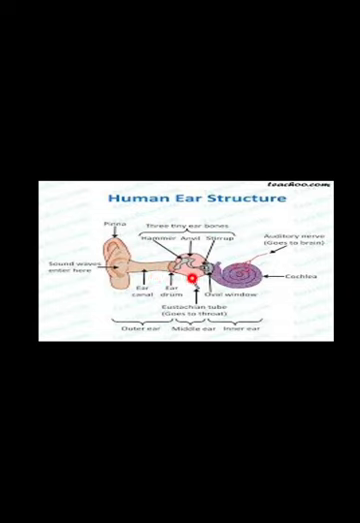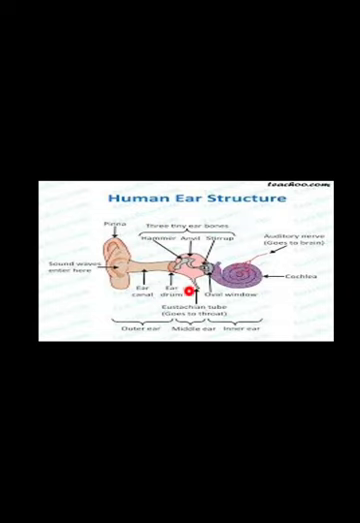The second part of our ear is the middle ear, which consists of three bones: the hammer, anvil, and the stirrup. Anvil is also known as incus, hammer is known as malleus, and the stirrup is known as stapes. The stapes is the smallest bone present in the human body. These three bones together form the middle ear.